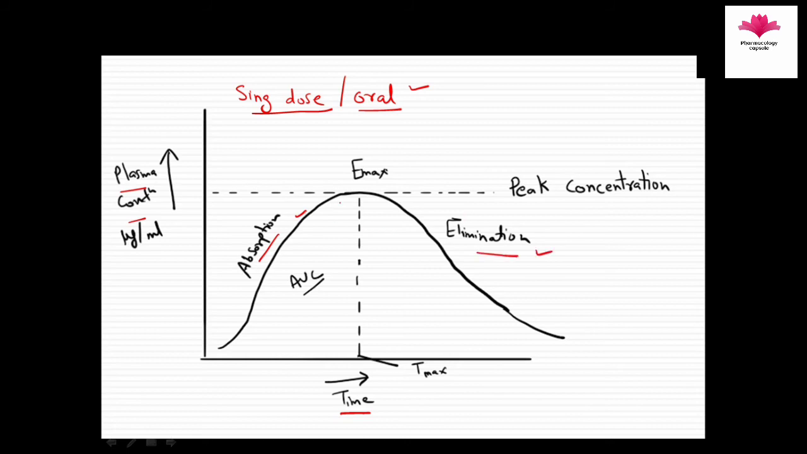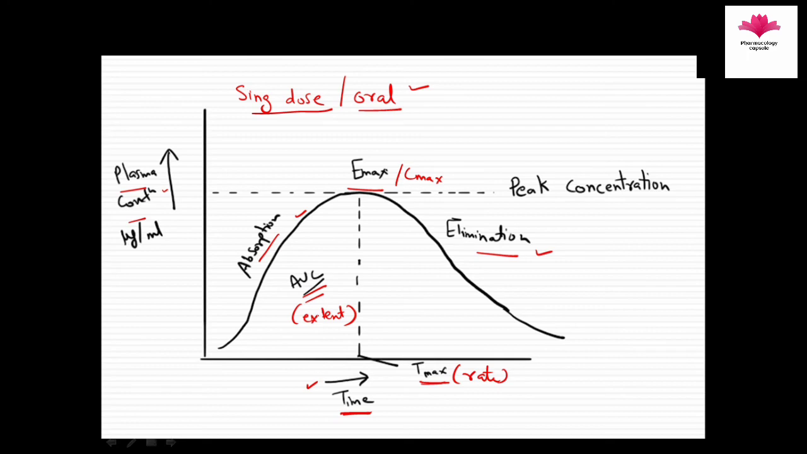The maximum concentration achieved is the Cmax, and the time taken to achieve this maximum concentration is Tmax, and this Tmax gives us an idea about the rate of absorption, and the area under the curve of the plasma concentration and time curve will give us an idea about the extent of absorption.